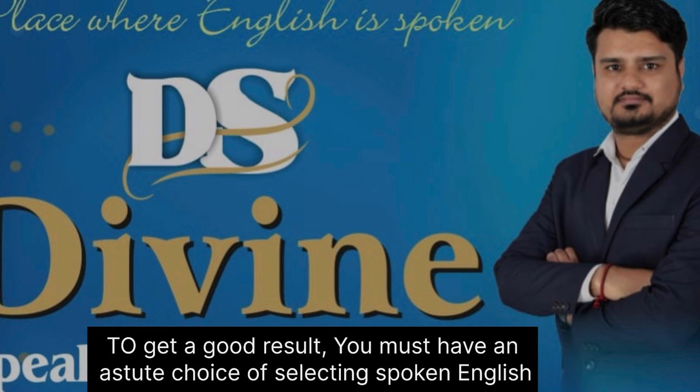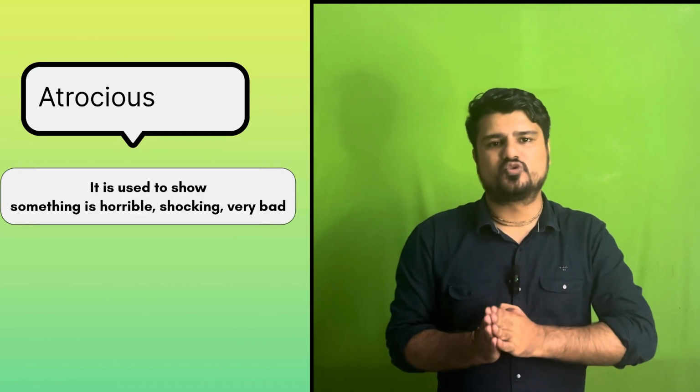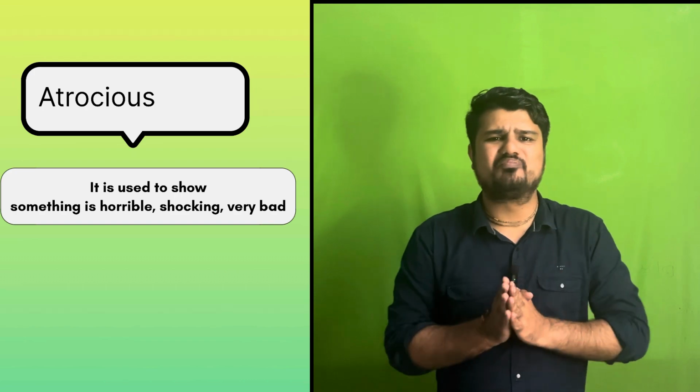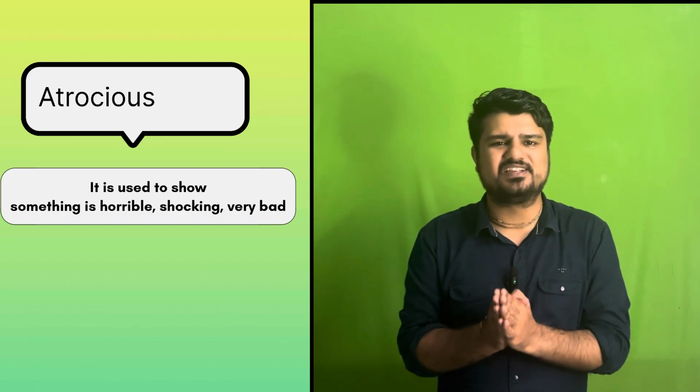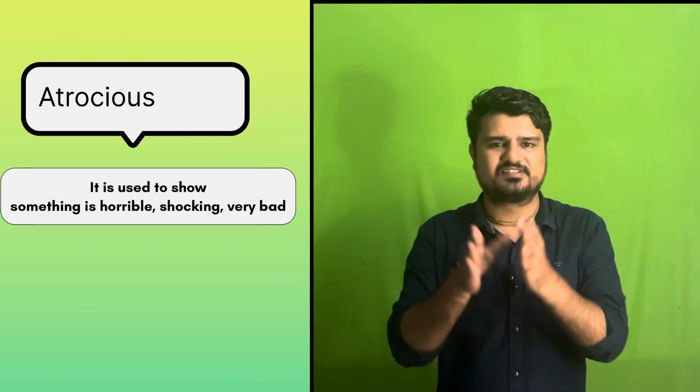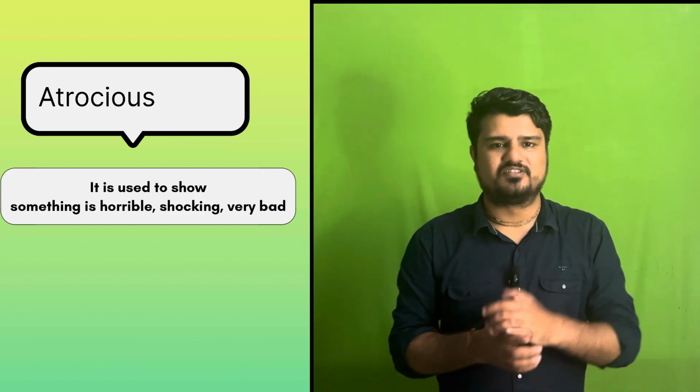So guys, the last adjective of this video, and it's atrocious. It's an adjective used to show something is extremely bad, something is horrible, something is shocking, something is violent. So let's have some examples of this word atrocious.